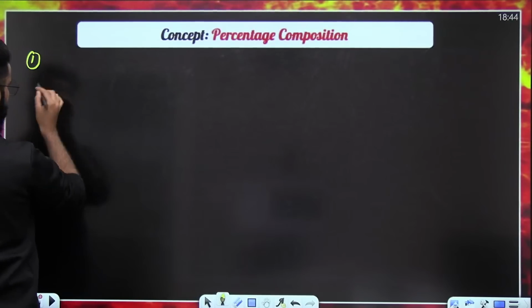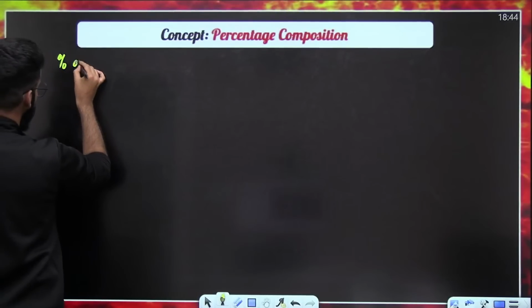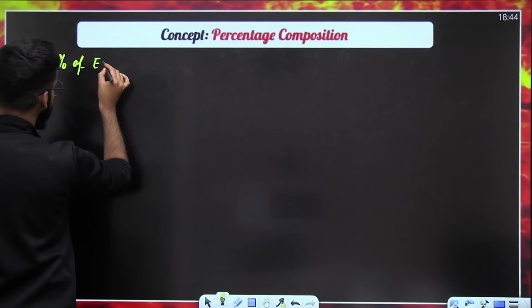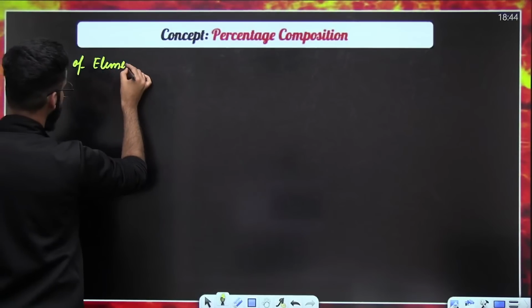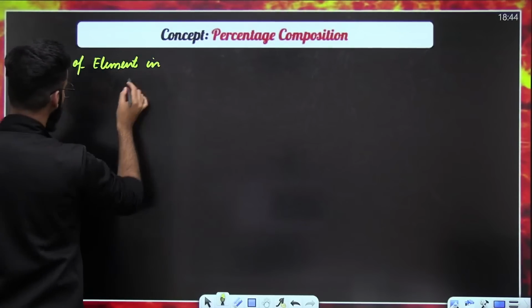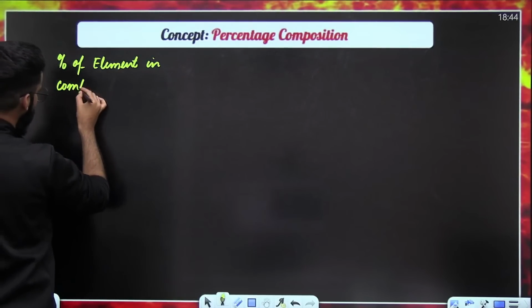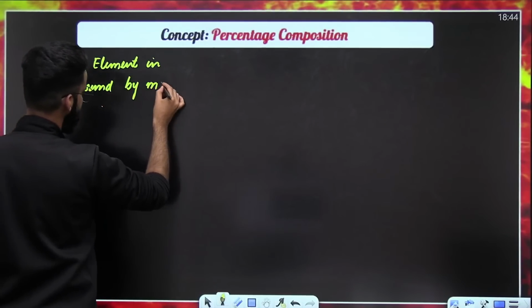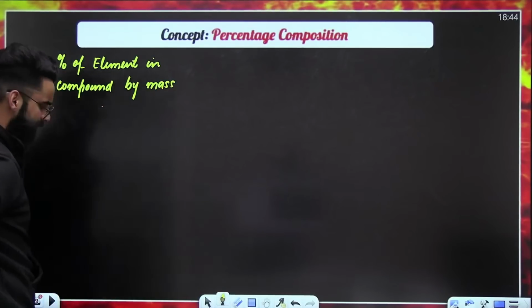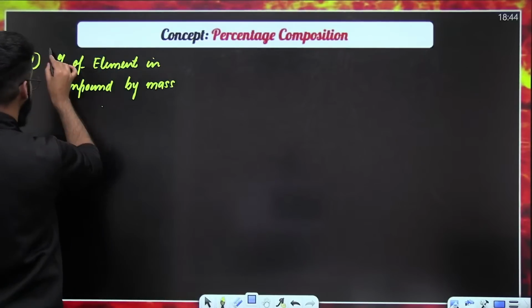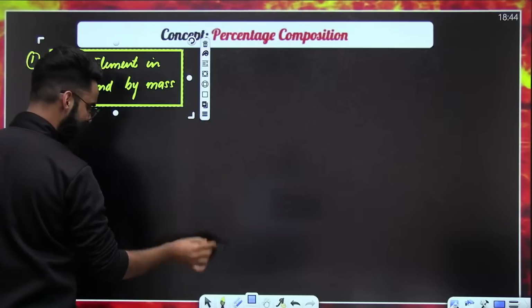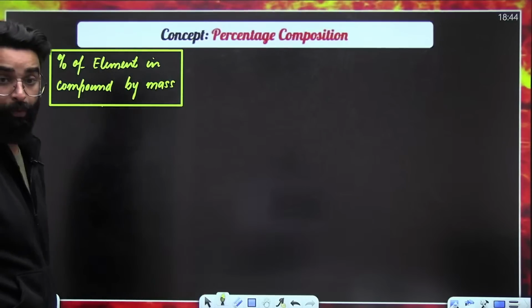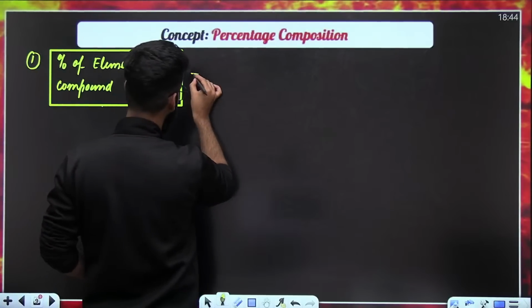The first part which I'm going to cover here is the percentage of an element in a compound by mass. What does that mean?